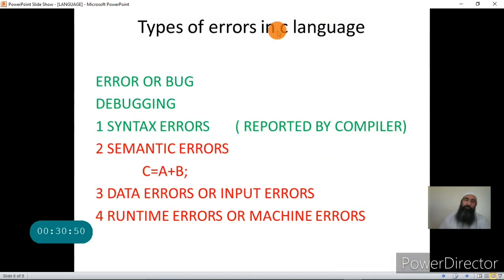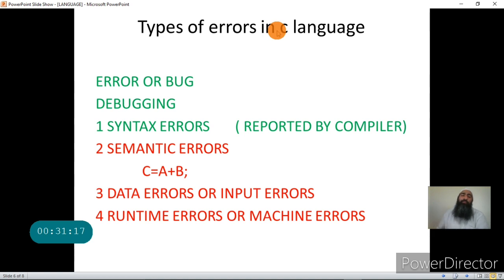Next, now I am going to discuss what are the different types of errors that our program can encounter once it is executing, or even before the execution. What are the different types of errors that a programmer makes? Error is also called a bug, and the art of removing errors is called debugging.